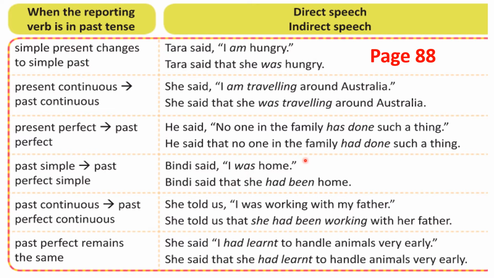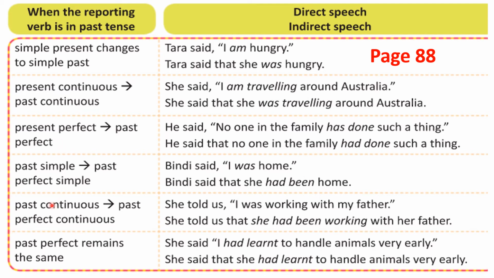This is direct speech. Can you see? Quotation mark is there. This is direct speech. Now you are changing into indirect speech. There is no quotation, no comma. Bindi said, after this reporting verb, you have to use that. Bindi said that she. Bindi is a girl. So you are using she. I is changed into she. Was is past tense. You are changing it into past perfect tense. That is had been. She had been home. That's all. Easy? Yes. Now let's move on to fifth point.